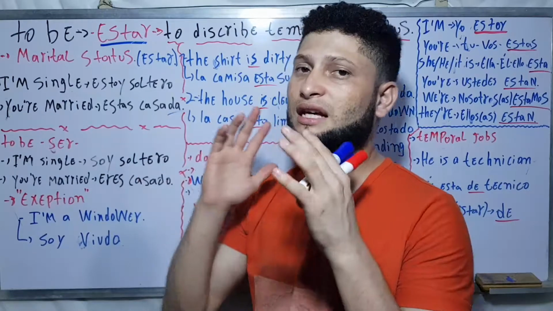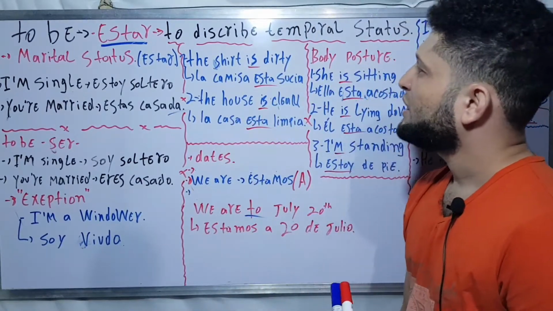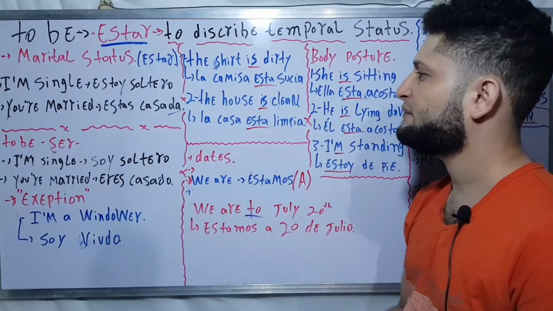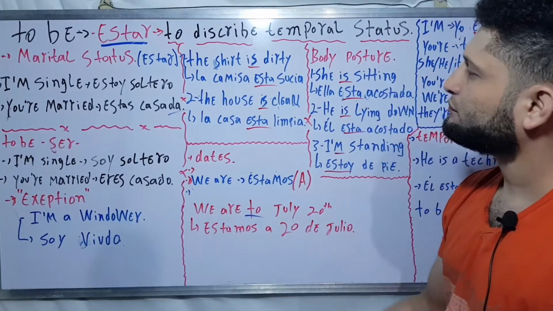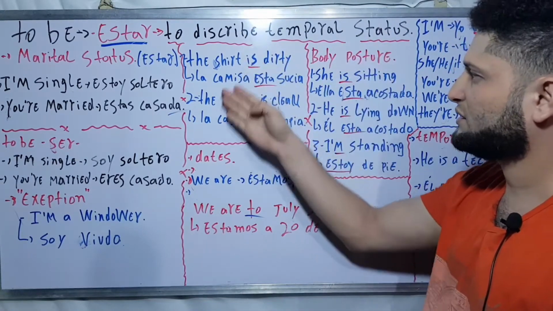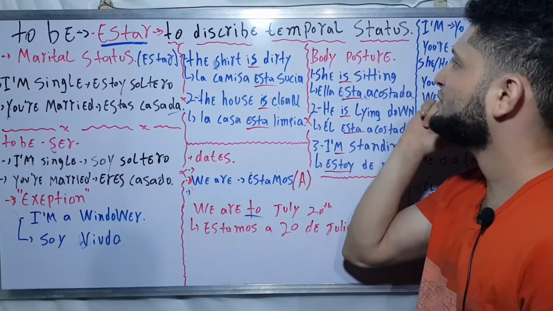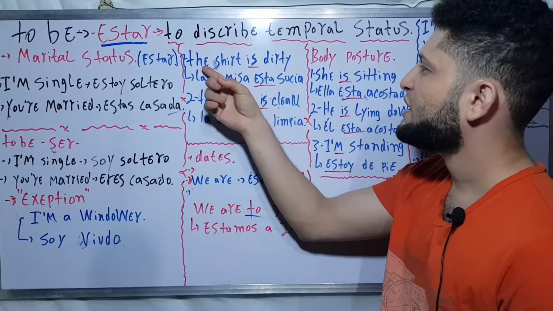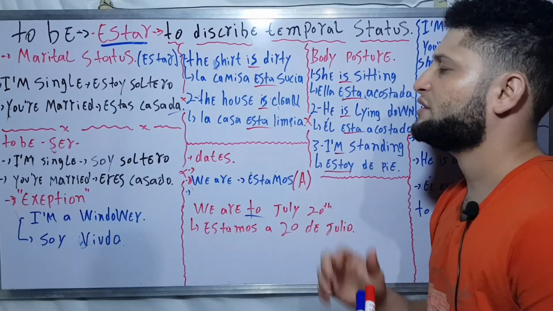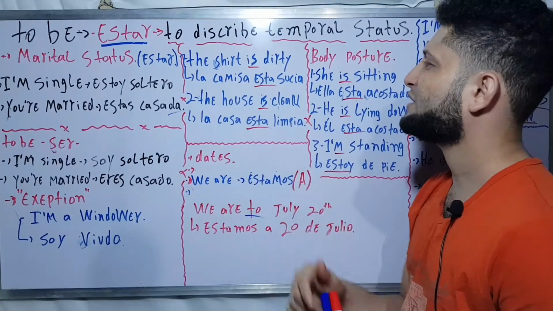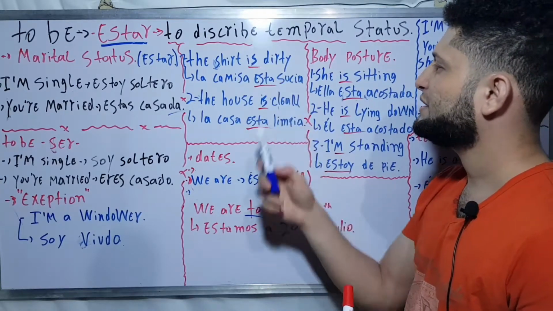Okay, our second example, to describe temporal state of something. This is our main concern, and the matter is the same. To describe temporal state of something, the shirt is dirty. Okay, so la camisa está sucia. Dirty is sucia.